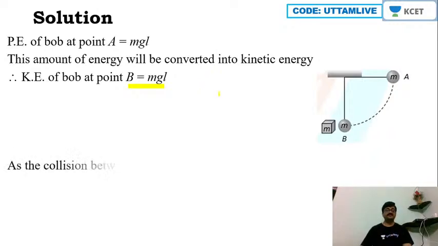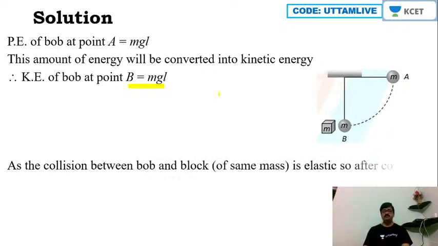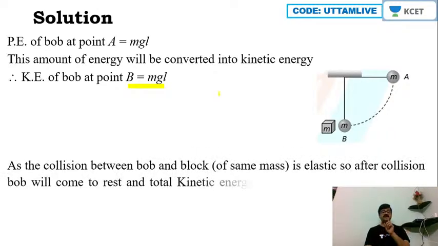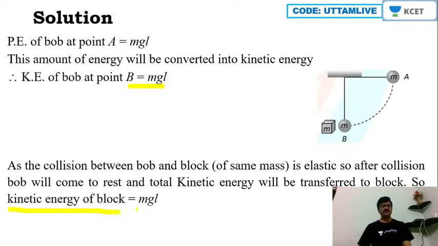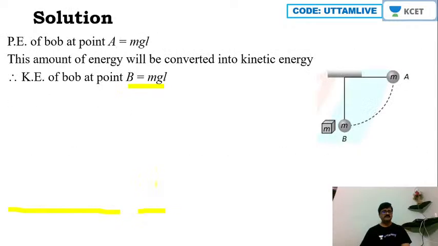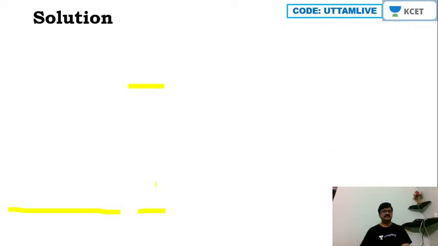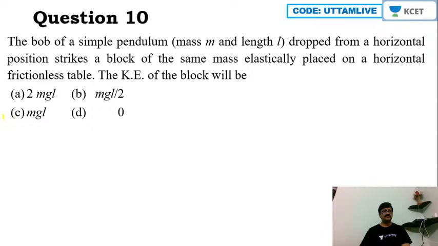Thus, as the collision between bob and block is given as elastic, so after collision the bob will come to rest. Thus, the total kinetic energy will be transferred to the block. So, kinetic energy of the block will become equal to what? mgL again. Okay. So, this is the answer that we are looking for. Is it not, my dear friends? So, our answer is option C here.